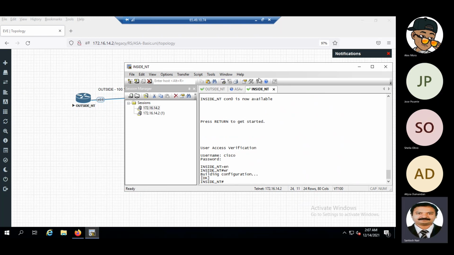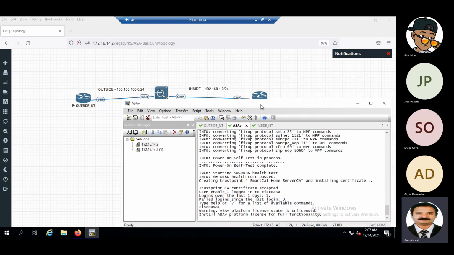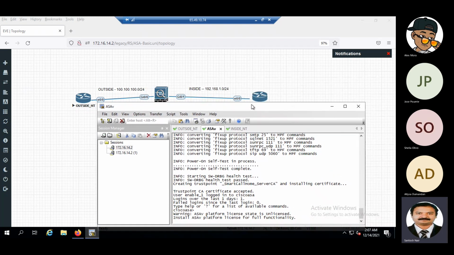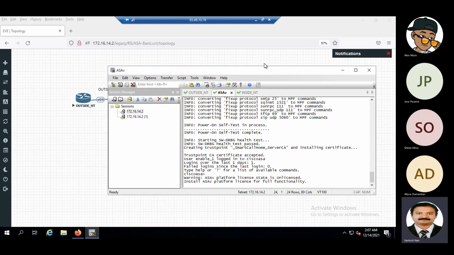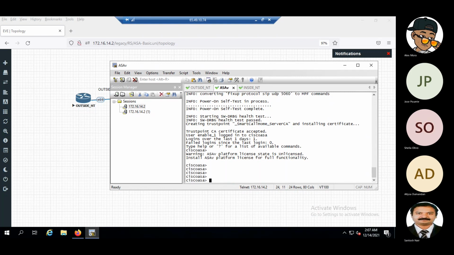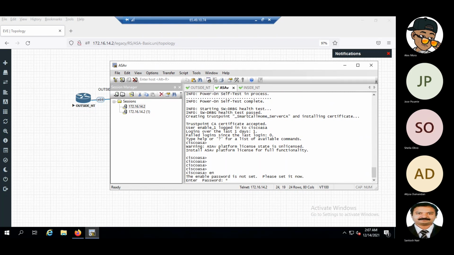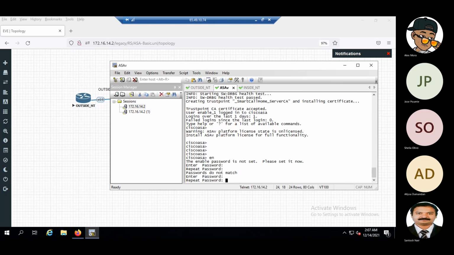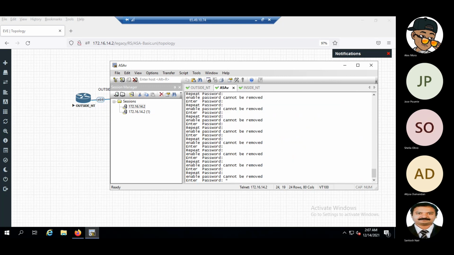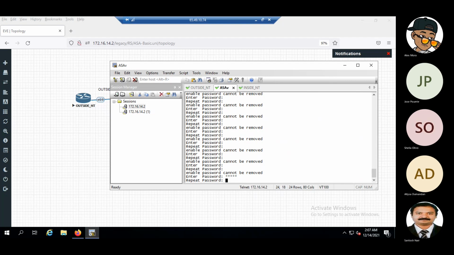So now we will configure the ASA part actually. So ASA has two interfaces, gigabit 0/0 and 0/1. We'll give it an enable password. Okay. So we have given the password. Please do remember it. It is Cisco.